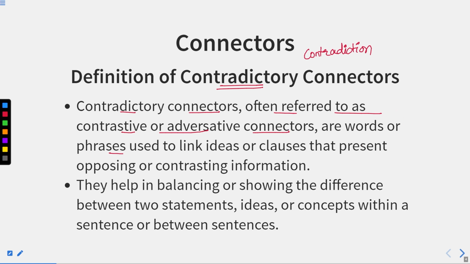They are words or phrases used to link ideas or clauses that present opposing or contrasting information. Okay, so when we give some information, the other clause says something opposite to that, or provides some opposing statement or opposite information. They help in balancing or showing the difference between two statements, ideas or concepts within a sentence or between sentences.